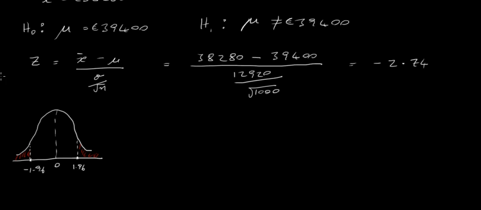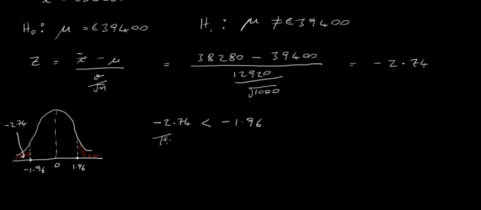In our particular question, we've got a z value of minus 2.74, and minus 2.74 is right in here in our critical region. So in this case, we've got to reject the null hypothesis, because minus 2.74 is in our critical region. It's less than minus 1.96.